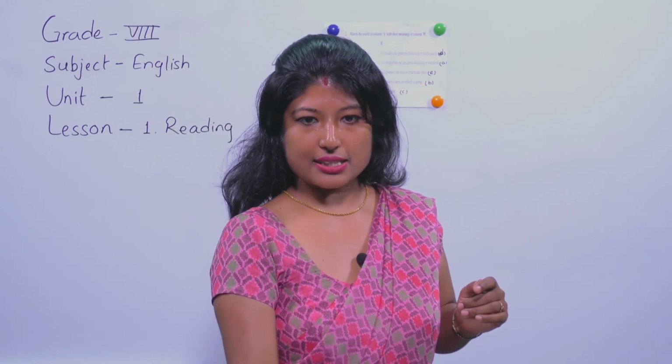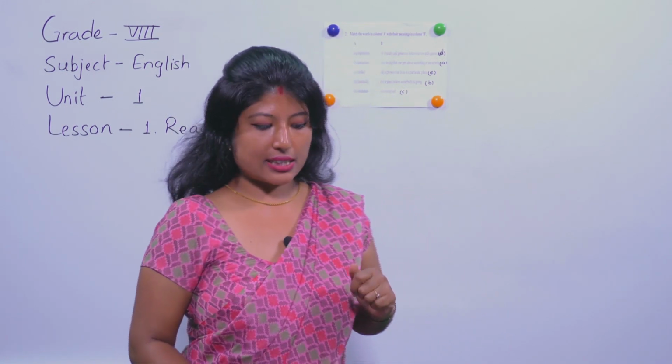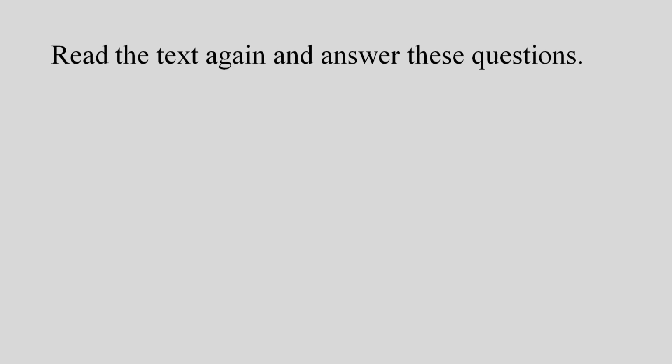The next exercise is to read the text again and answer these questions. Answer the following. So here are the questions. Let's start. Where did the writer go? Okay, I'll just give you clues. Where did the writer go? The writer went to Khalegaon, right? Khalegaon is the keyword.